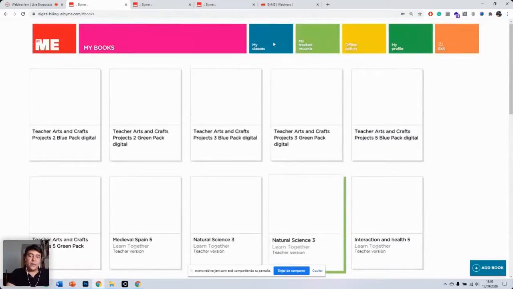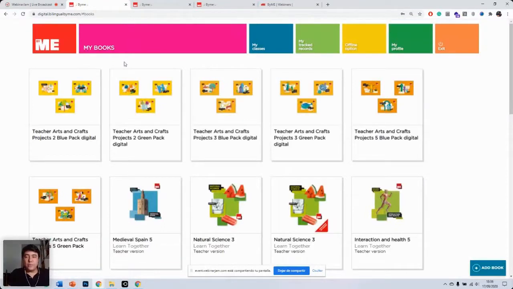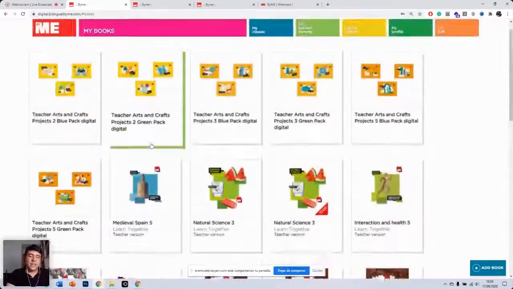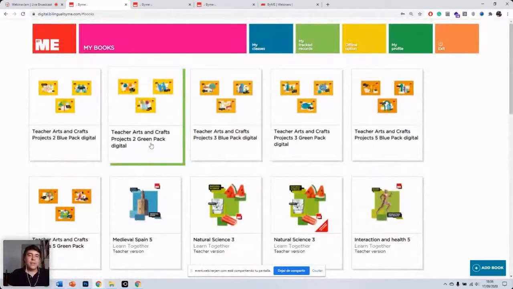So here you have a few options, right? You have here My Books, where you'll be able to see all the books that you have activated. In the case of my account, because this is an internal account, you can see that I've activated quite a few books, but normally teachers will only have the books that they would have activated for their classes, right?